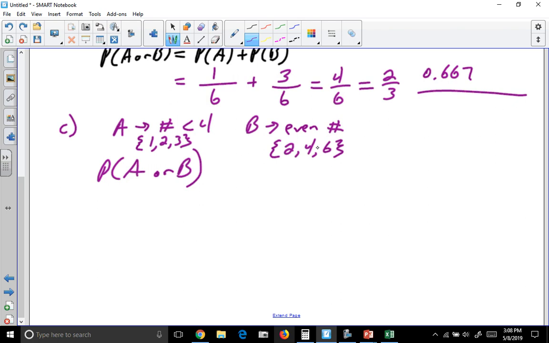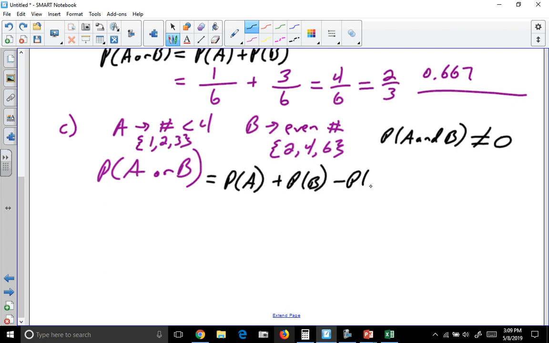So they do have an overlap. There is at least one number that's in both categories. So in other words, the probability of A and B is not 0. So we have to do the probability of the first event plus the probability of the second one minus the probability of A and B. Again, since there are items or an item that falls in both categories, it gets counted twice, and we only want it to be counted once.